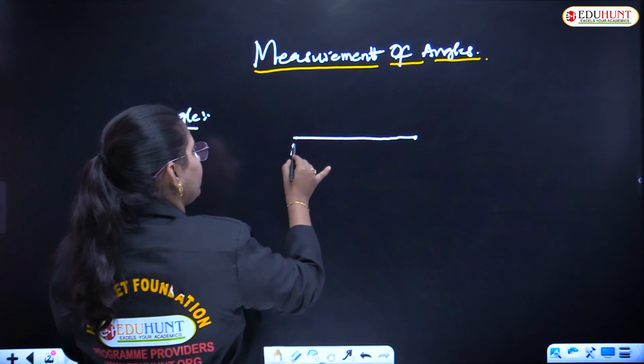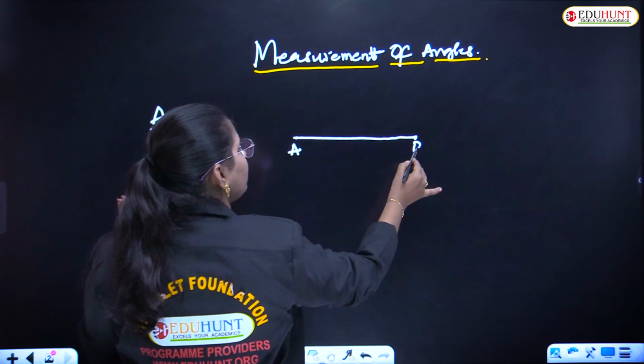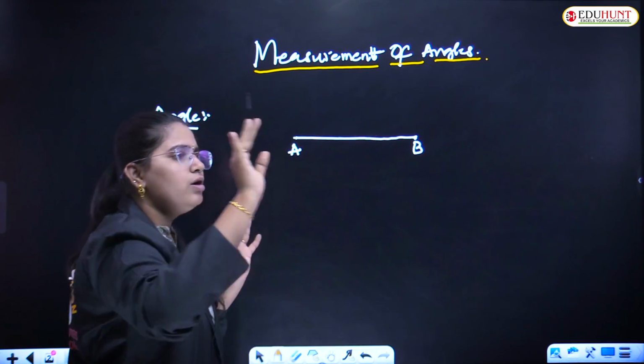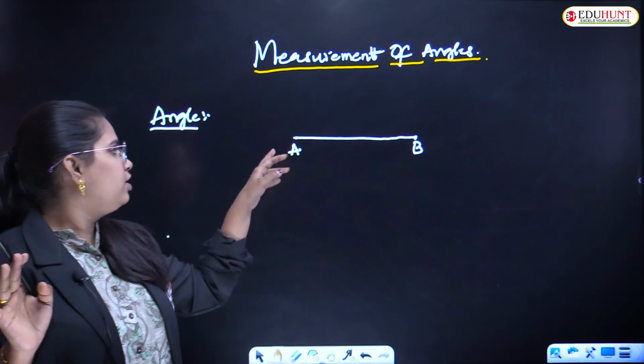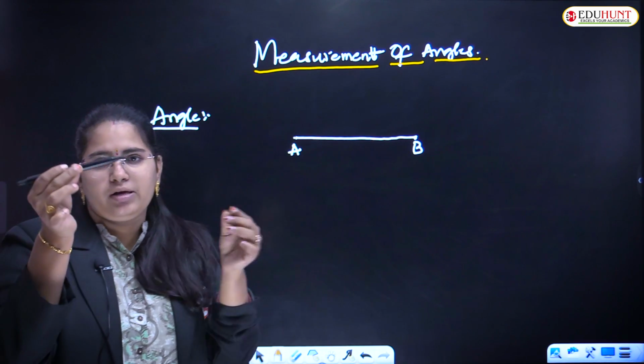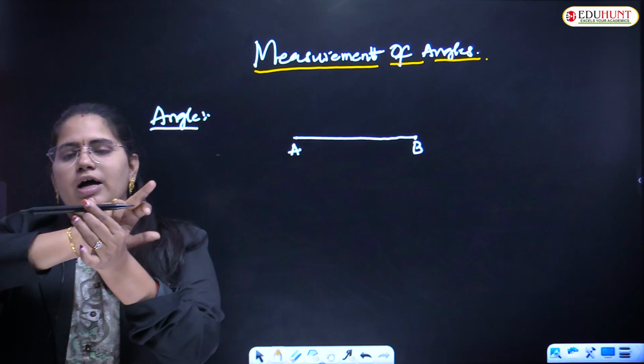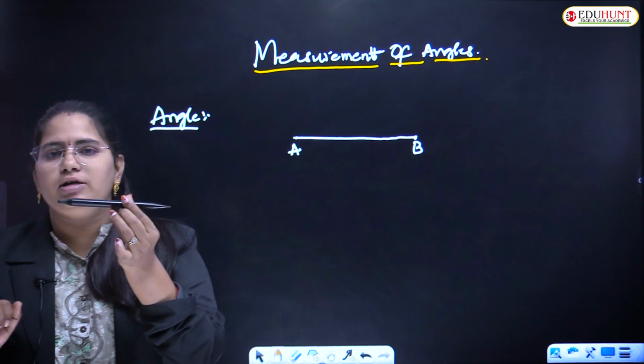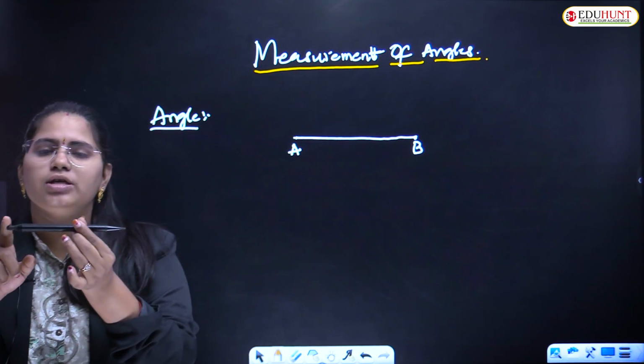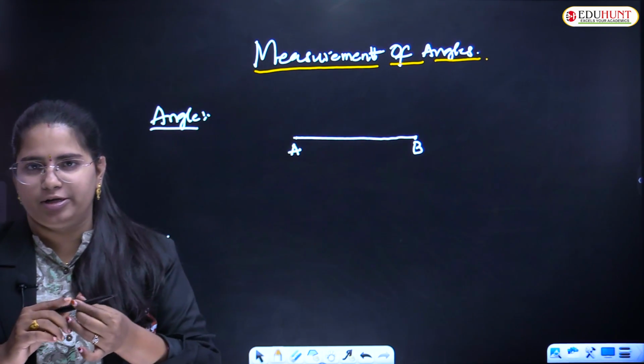We will have an initial and starting point of any particular object. For example, if you take this pen, you have an initial point and a final destination point, right? So this will be considered as a line segment.